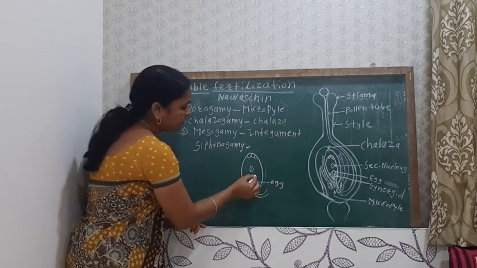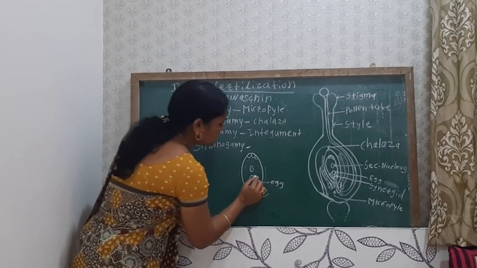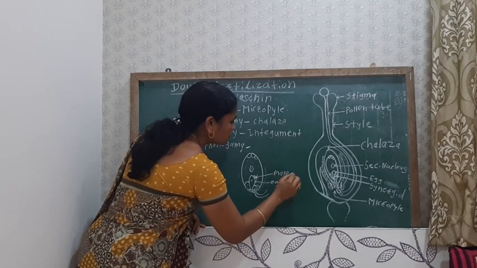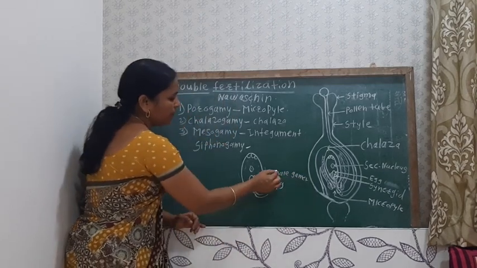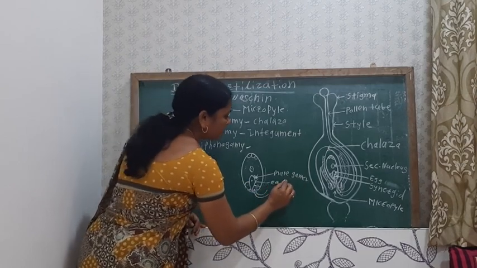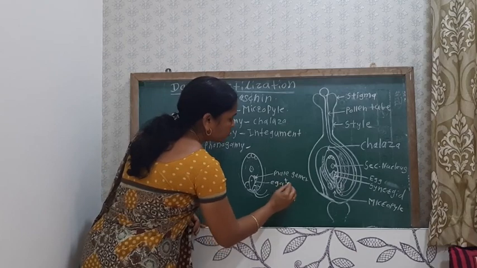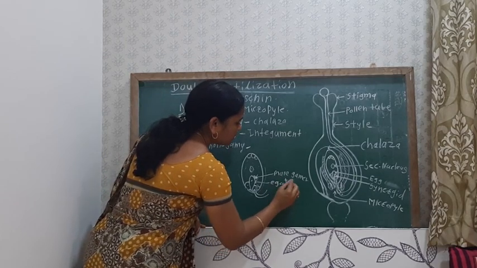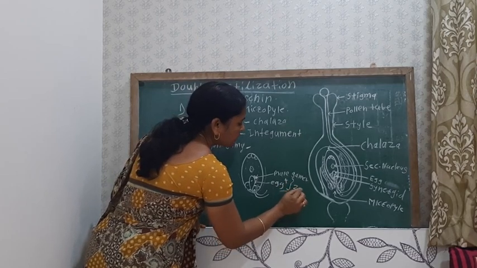One male gamete fuses with this egg cell, that is, this male gamete plus the egg. Together, this fusion produces the zygote.